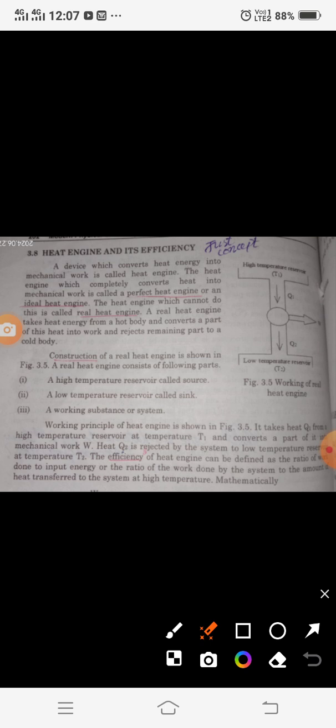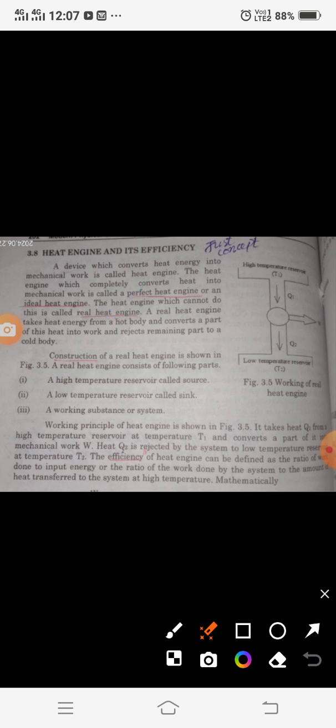So now we will see how the heat engine and its efficiency work. A device which converts heat energy into mechanical work is called a heat engine. Simple. The heat engine which completely converts the heat into work will be called the perfect, or ideal, heat engine. And the heat engine which cannot completely convert the heat into work will be called the real, or actual, heat engine.